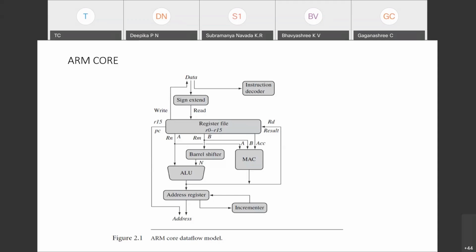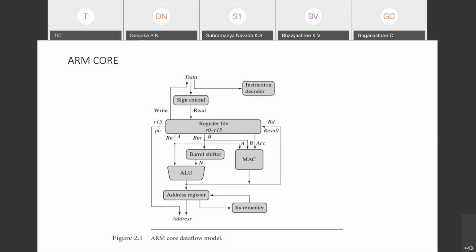One is named Rn, another is Rm. Rn and Rm are called source registers of the instruction. It means the ARM core works with the ARM instruction set only, and almost all instructions make use of registers only.